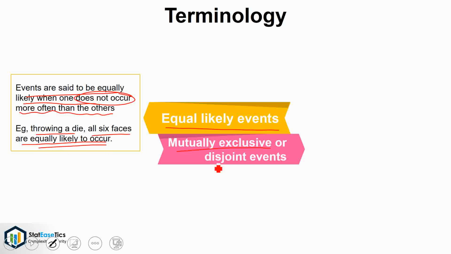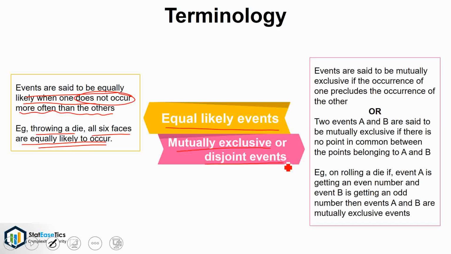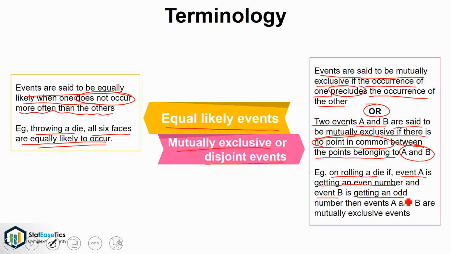Mutually exclusive or disjoint events. Events are said to be mutually exclusive if the occurrence of one precludes the occurrence of the other, or 2 events A and B are said to be mutually exclusive if there is no point in common between the points belonging to A and B. Example, on rolling a die, if event A is getting an even number and event B is getting an odd number, then events A and B are mutually exclusive events.